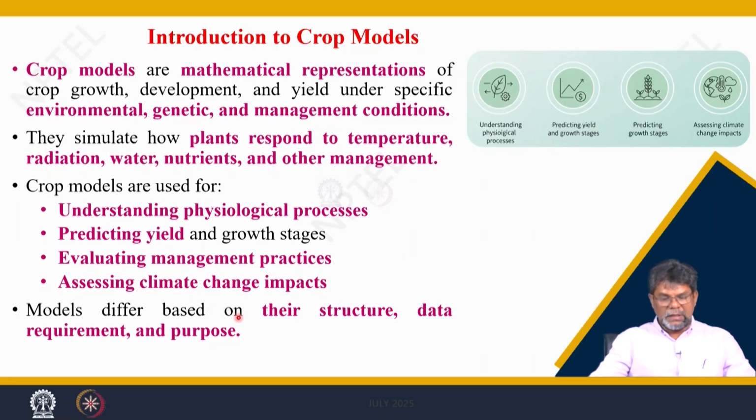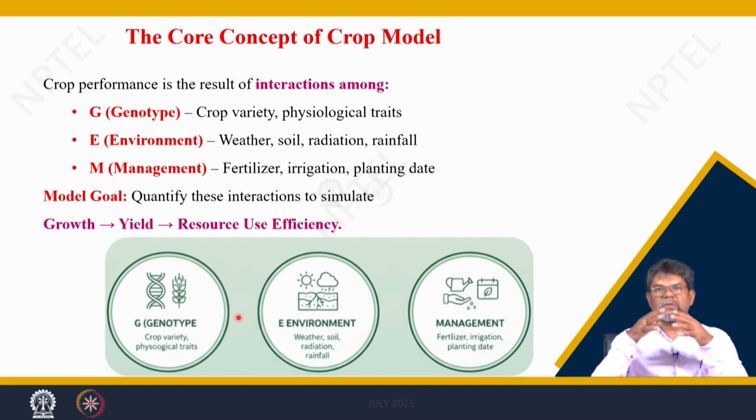So, models differ; there are different models available for crop system simulations, depending upon the structure, data requirement and the purposes. This is the core concept of a crop model, as we discussed earlier: the 4 major components. For a particular crop, there is a crop variety, that is the genetic potential, the genotype of the crop, in a particular weather, like radiation, temperature, rainfall, and a particular soil system with physical, chemical, biological properties.